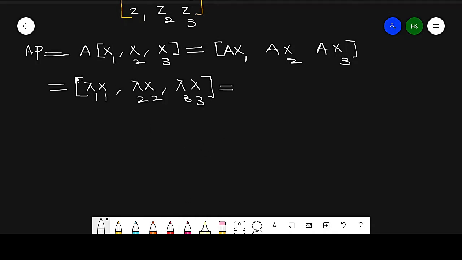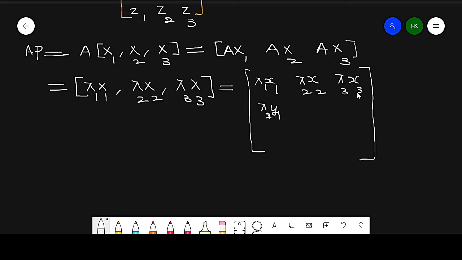Now this can be written in the matrix form. The first row is lambda 1 x1, lambda 2 x2, lambda 3 x3.